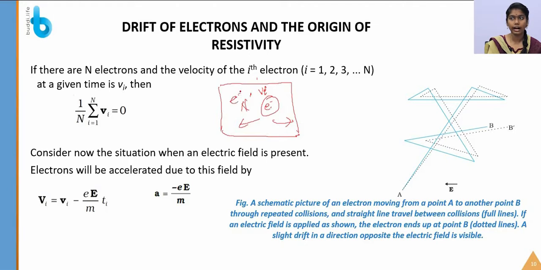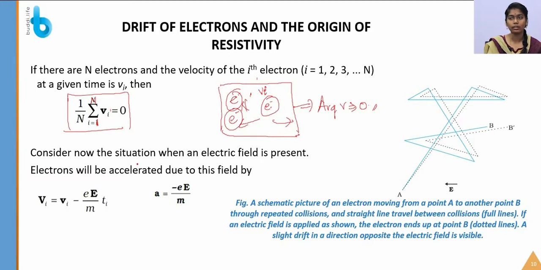So there is a random movement of all electrons, which results in the average velocity being equal to 0. This implies the formula (1/N) summation of Vi, from the first electron to the last electron, is equal to 0. So consider the situation after the electric field is present.